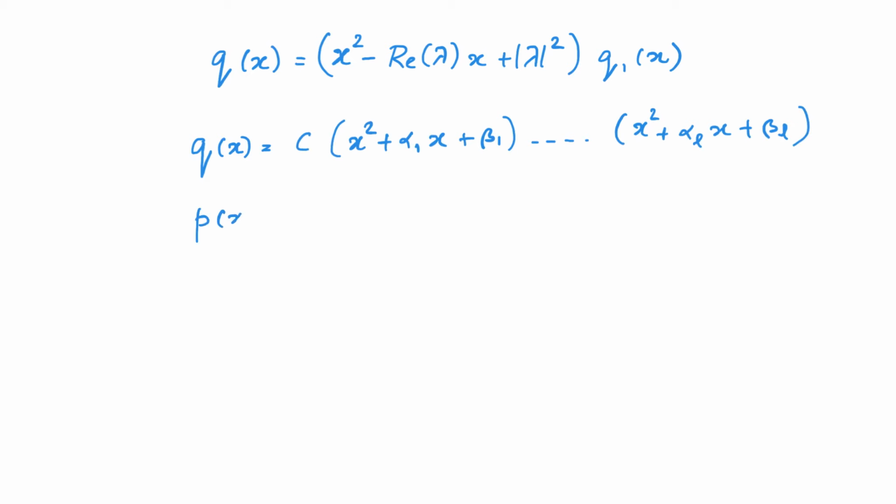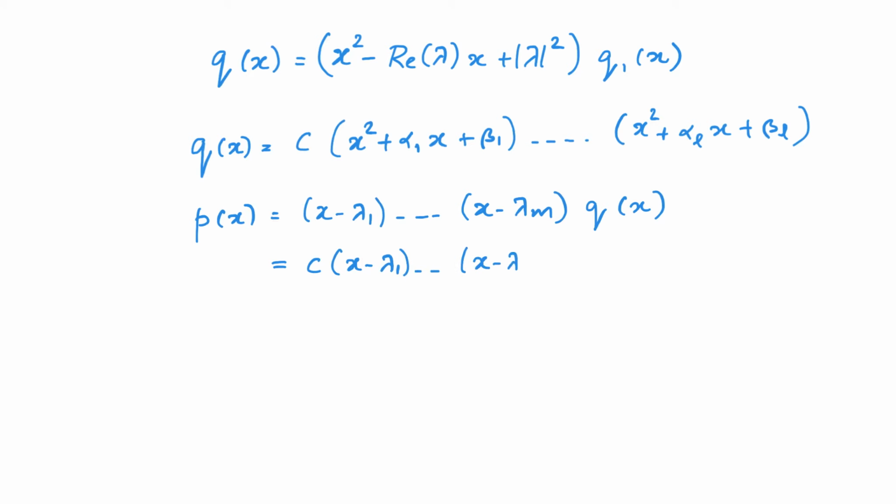Combining with the fact that p of x is equal to x minus lambda 1 into etc. up to x minus lambda m into q of x, we can write p of x as c times x minus lambda 1 into etc. up to x minus lambda m into x square plus alpha 1 x plus beta 1 into so on up to x square plus alpha l x plus beta l.